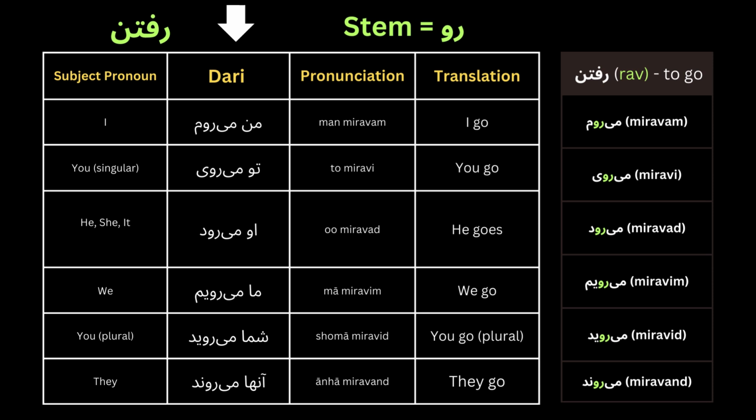ما میرویم. We go. شما میروید. You go. آنها میروند. They go. So these are the formal ways to say the sentences in Dari. Once you learn these, I'll make another video on how to speak spoken Dari.